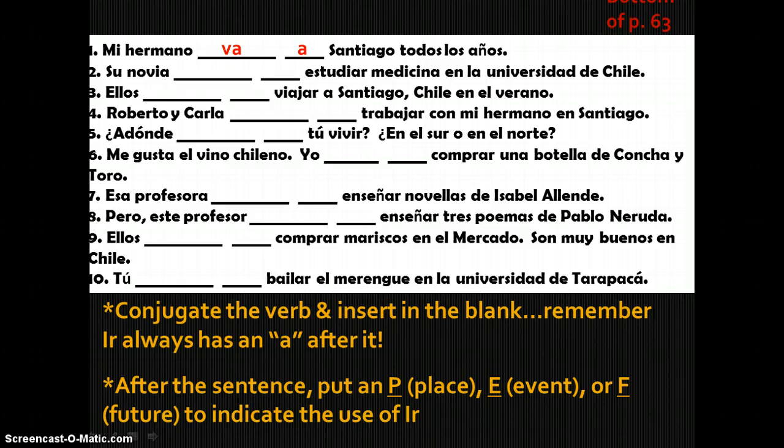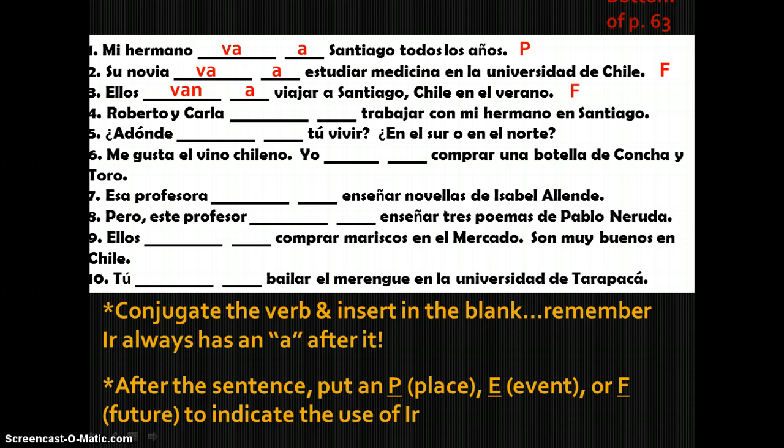Mi hermano va a Santiago todos los años. My brother goes to Santiago every year. So that would be a place. Santiago is the capital of Chile. Su novia va a estudiar medicina en la Universidad de Chile. Your girlfriend is going to study medicine at the University of Chile. That's a future idea. Ellos van a viajar a Santiago, Chile en el verano. They are going to travel to Santiago, Chile in the summer. That too is a future idea.